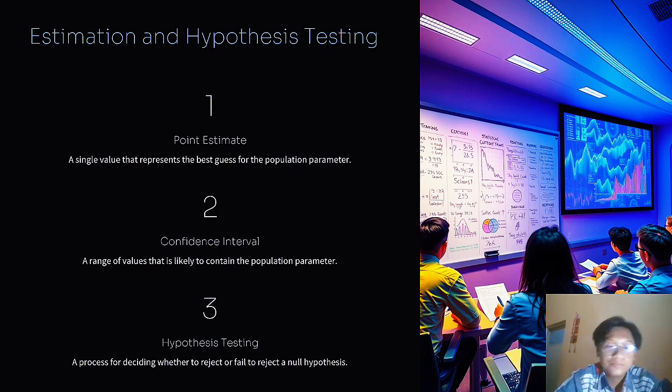Number two, confidence interval: a range of values that is likely to contain the population parameter. Number three, hypothesis testing: a process for deciding whether to reject or fail to reject a null hypothesis.